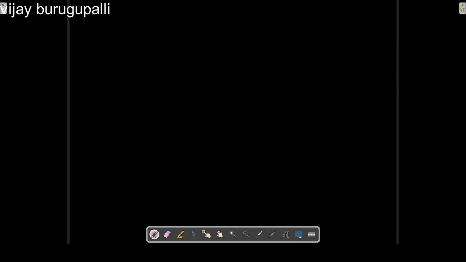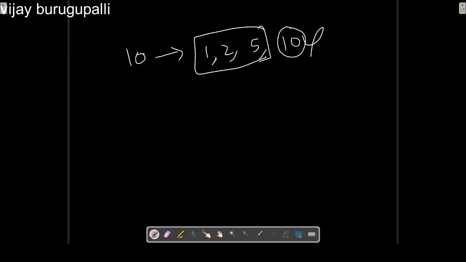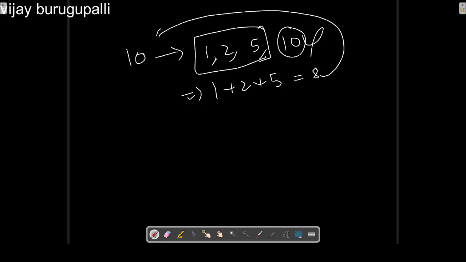Now let's take another example, 10. The factors of 10 are 1, 2, 5 and 10. So let's exclude 10 and add all these numbers. That means 1 plus 2 plus 5, which is 8. 8 is not equal to 10. So 10 is not a perfect number.